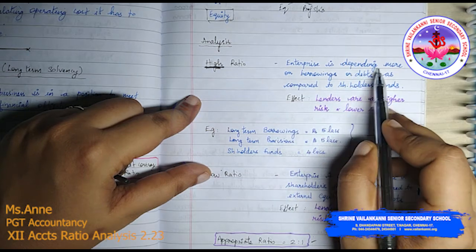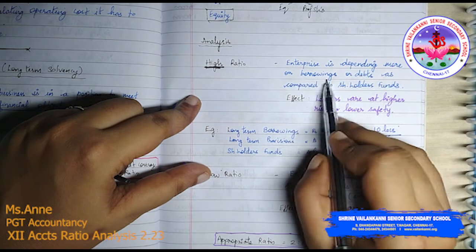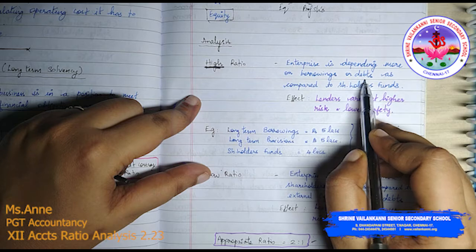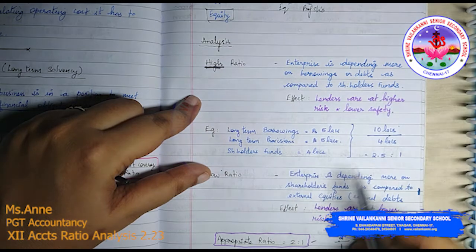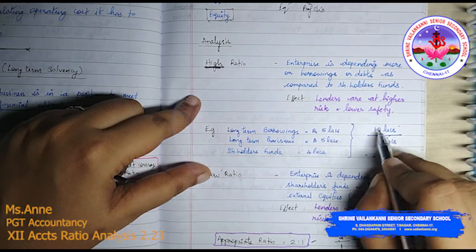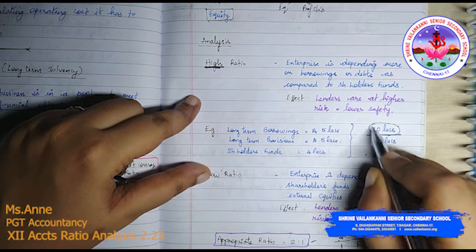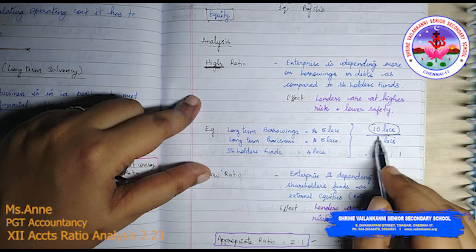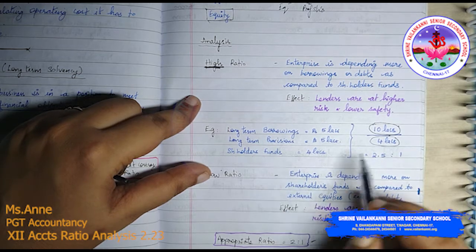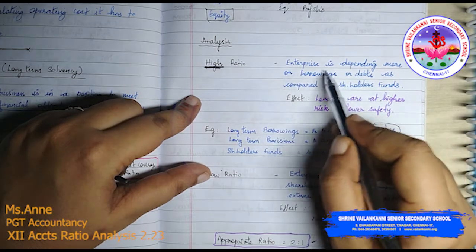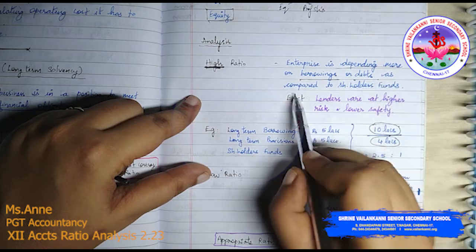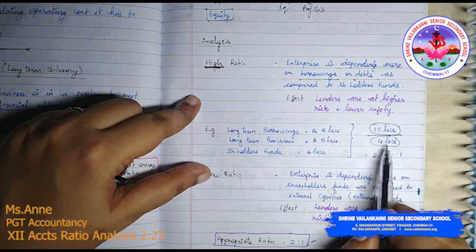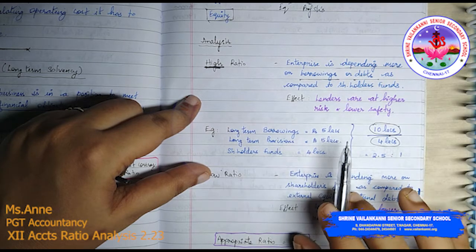The enterprise is depending more on borrowings or debts as compared to shareholders fund. See, the top part is so heavy, it is 10 lakhs. Now the bottom part is only 4 lakhs, which means the enterprise is depending more on borrowings or debts as compared to the shareholders fund.